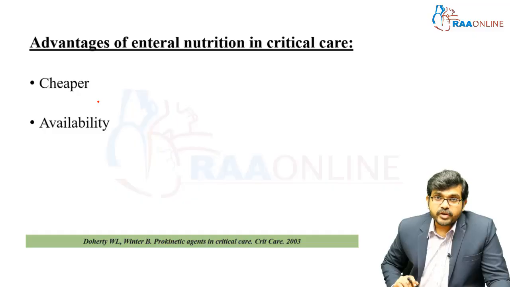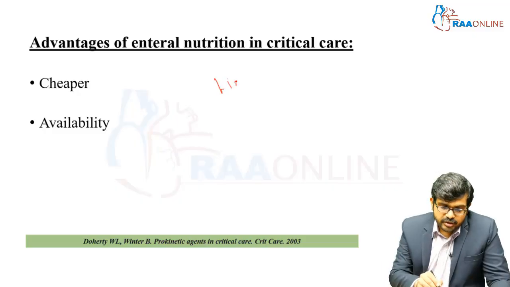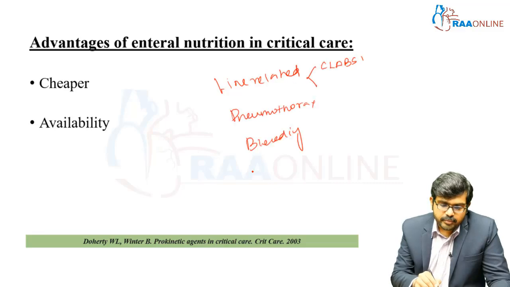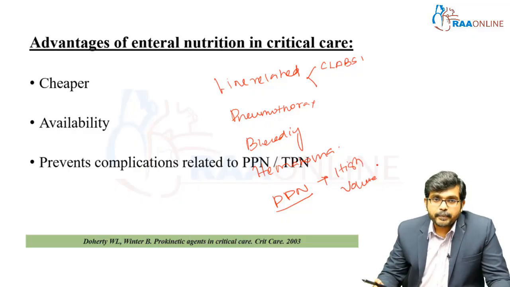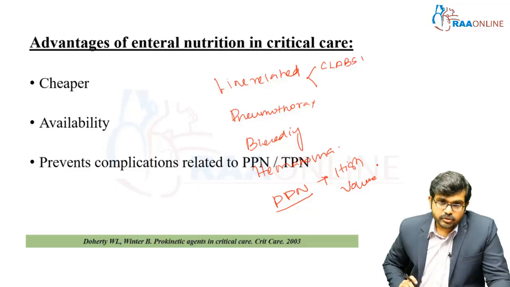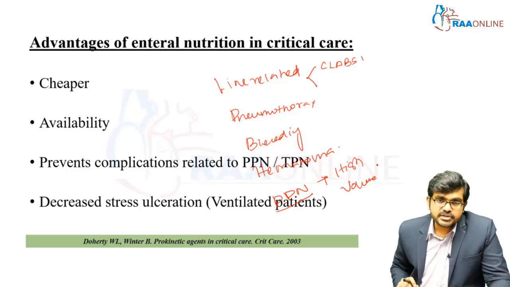And third, whatever the complications associated with total parenteral nutrition, be it line-related complications like CLABSI, pneumothorax, bleeding, hematoma, or, if you are giving peripheral parenteral nutrition, which is PPN, having to give it as high volume, all these complications associated with parenteral nutrition you can circumvent by giving enteral nutrition. And in ventilated patients, enteral nutrition is known to decrease the incidence of stress ulceration.